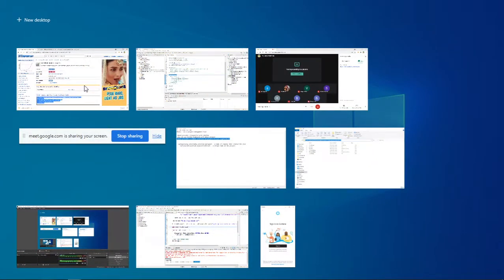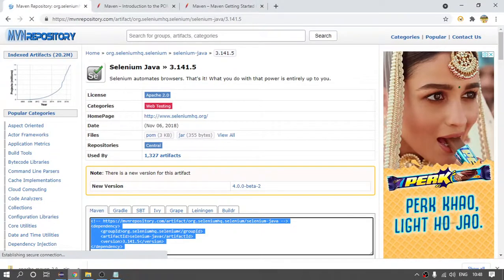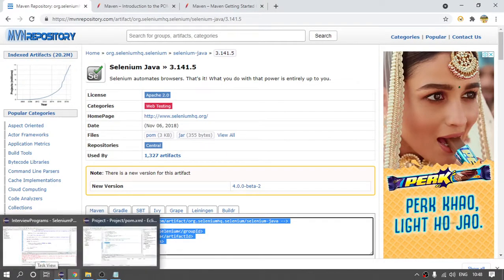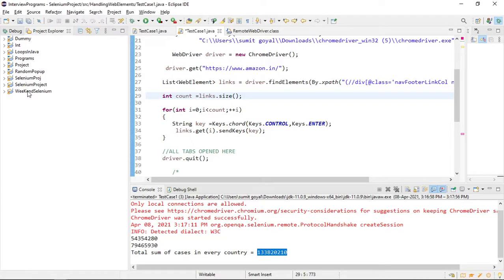If you remember earlier what we used to do, if we want to work with Selenium, I am talking about Selenium.